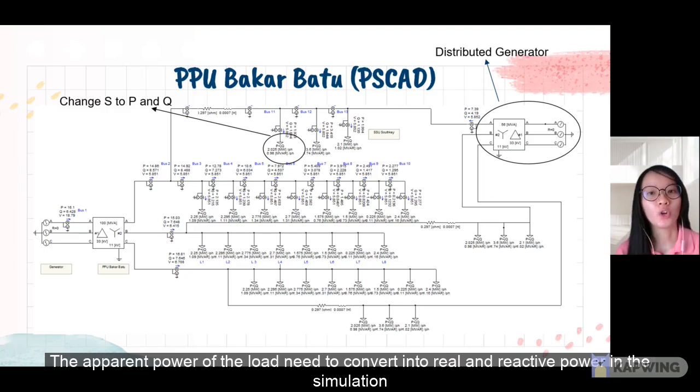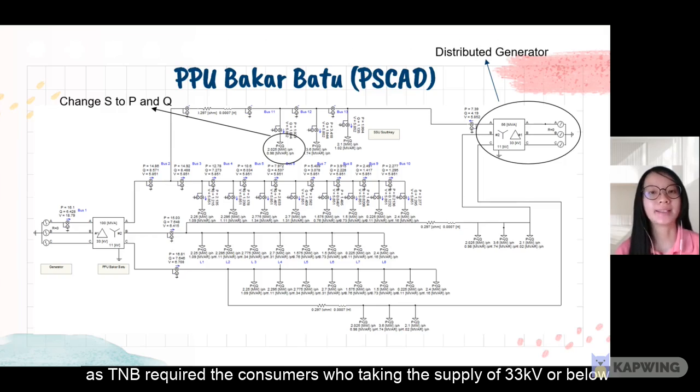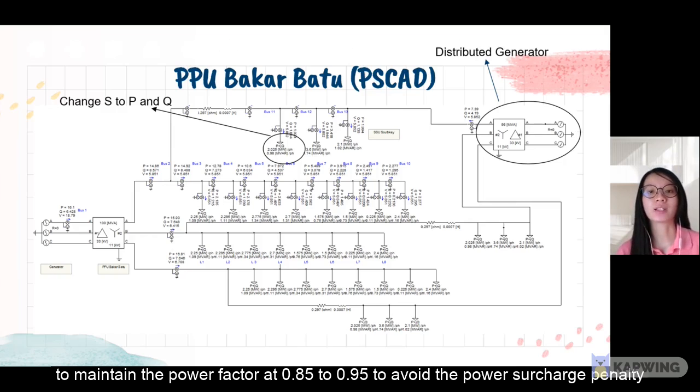The apparent power of the load needs to be converted into real and reactive power in the simulation by using the formula P equals S cos theta and Q equals S sin theta. The power factor used in the simulation is 0.9, as TNB requires consumers taking the supply of 3 kV or below to maintain the power factor at 0.85 to 0.95 to avoid the power surcharge penalty.